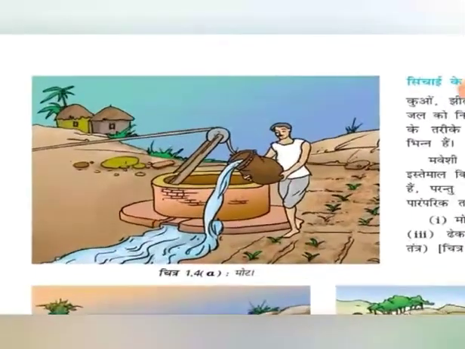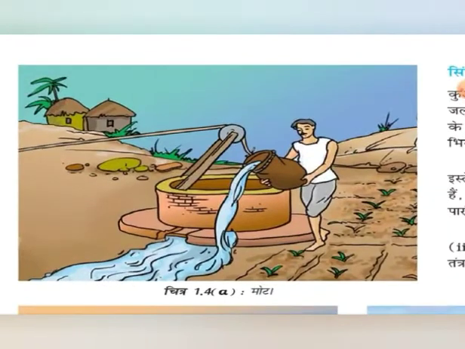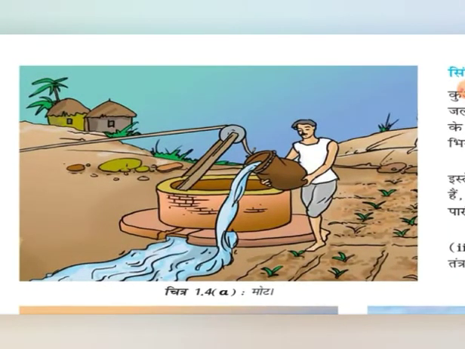See here in this picture, it is a motte system of irrigation. In this picture, a person is holding a container of water. That's a big container known as motte, and it draws water from the well.